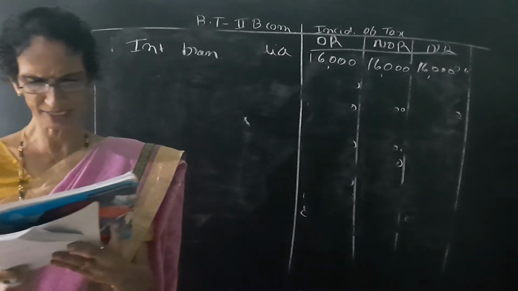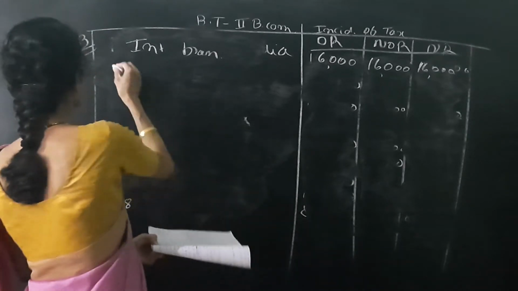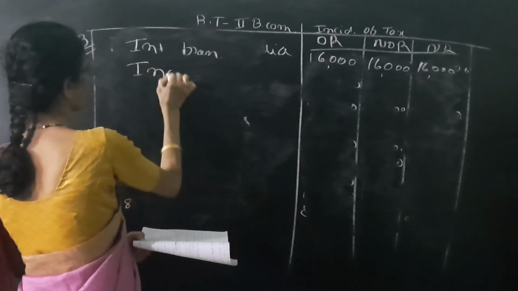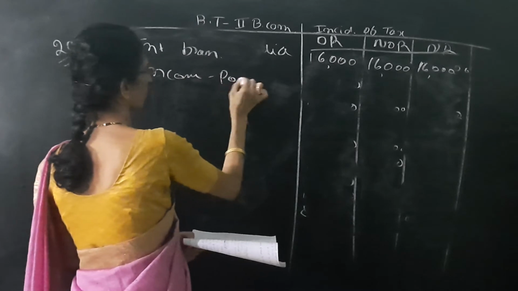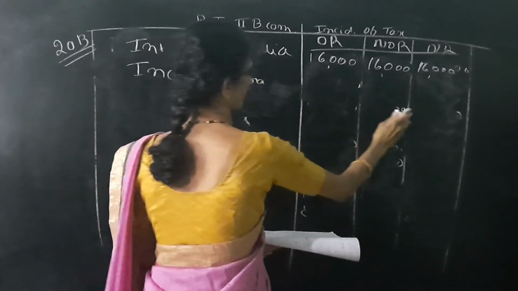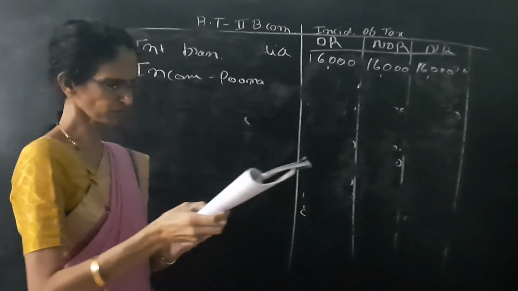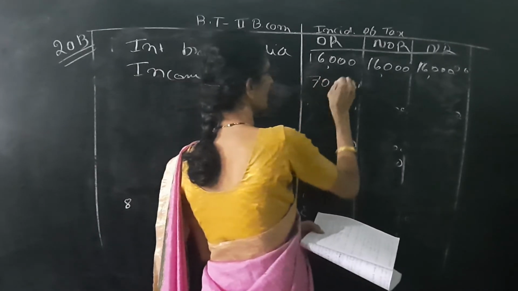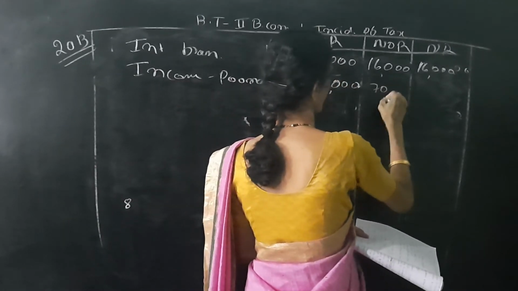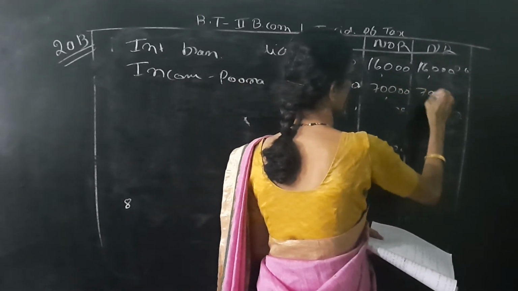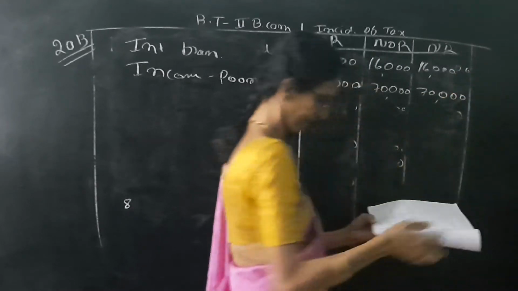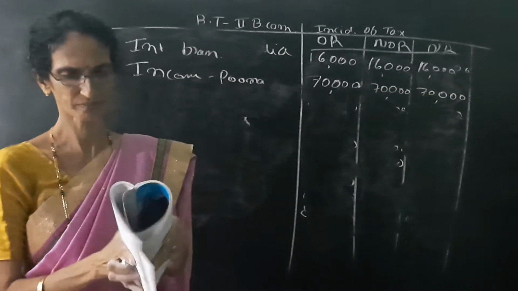Next one is income from house property in Pune. Once again, income due from Pune. That means three columns yes, yes, yes. So the amount is 70,000. So we have to write three columns 70,000, 70,000 and 70,000.